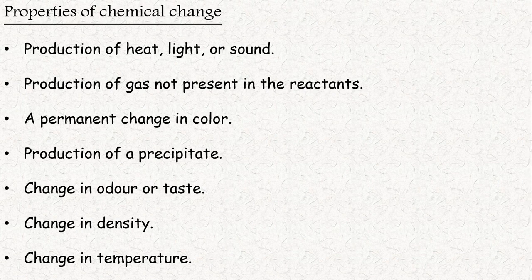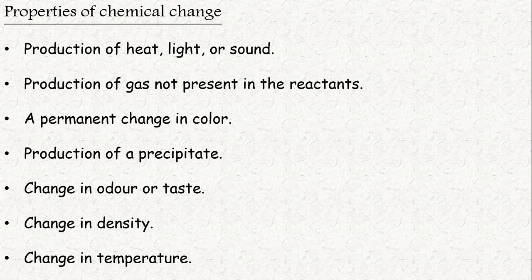Production of precipitate. It's not possible in every case, but most chemical changes give us a precipitate. Precipitate means an insoluble solid. It may be of any color, most probably white. An insoluble solid is called a precipitate. What the soluble and insoluble solids are, you will learn in the chemical reactions chapter.